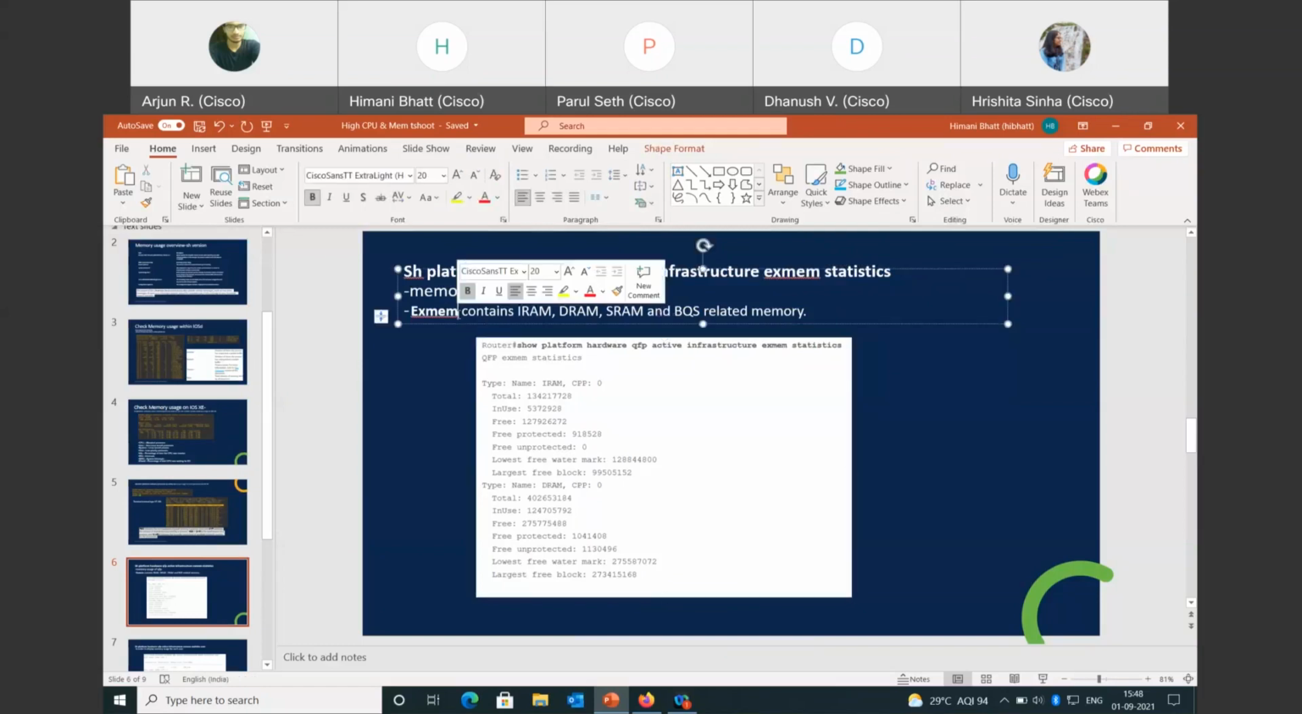Exmem contains IRAM, DRAM, SRAM, and BQS related memory. IRAM and DRAM are types of RAM, and it shows separately the amount of memory used by IRAM and DRAM here.